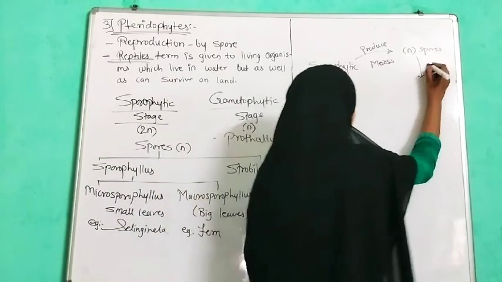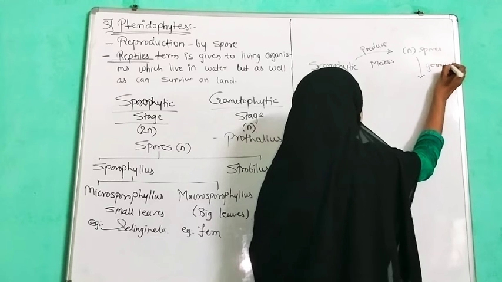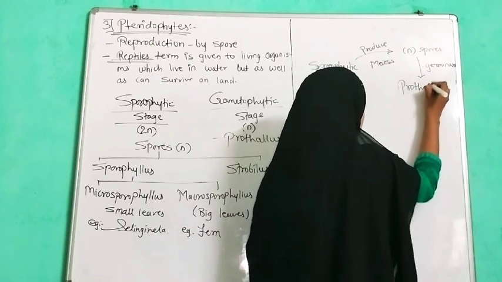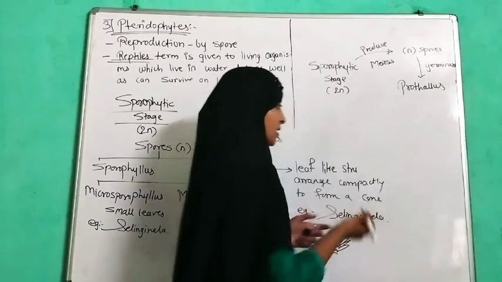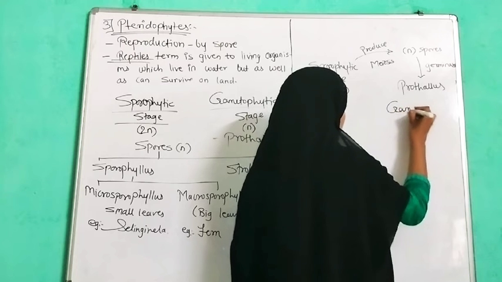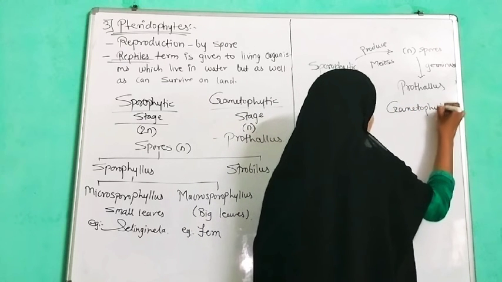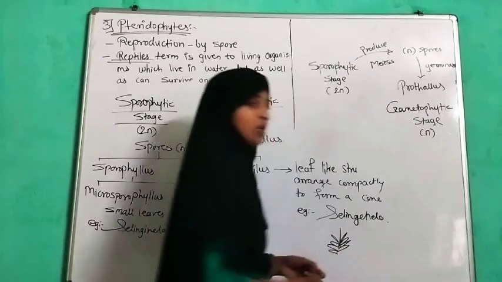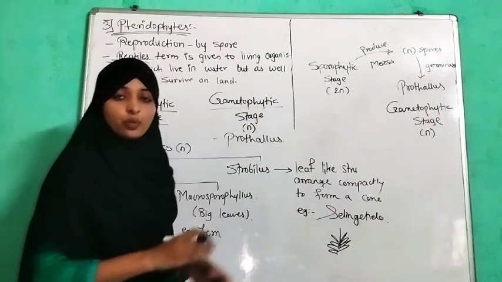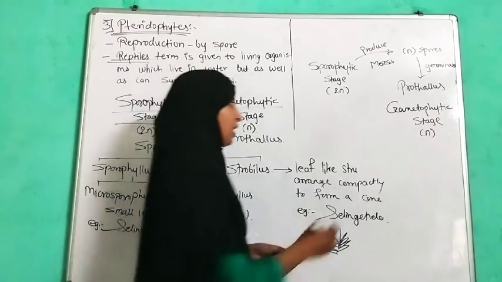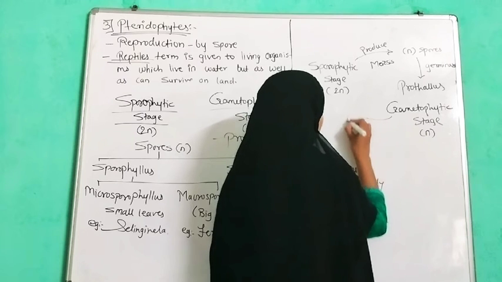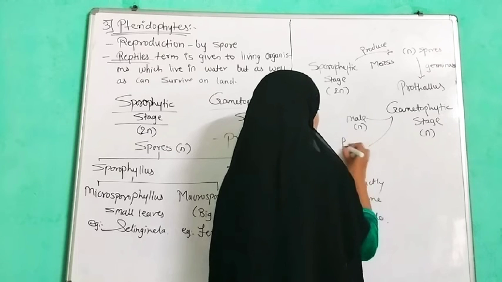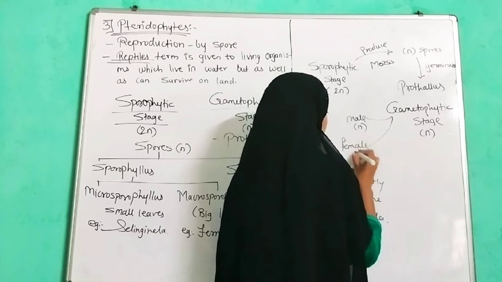So spores germinate to form the prothallus, which is the gametophytic stage, haploid in nature, and it produces male and female gametes. The male gamete is haploid and the female gamete is also haploid.